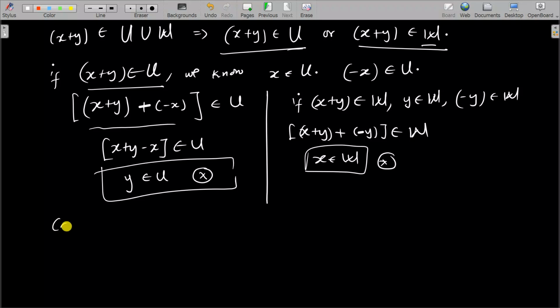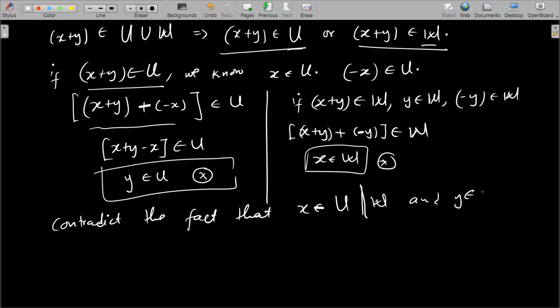These things contradict the fact that x belongs to U set minus W, that is, x belongs to U but doesn't belong to W, and y belongs to W set minus U, right?